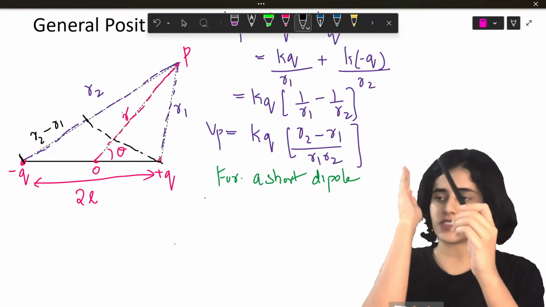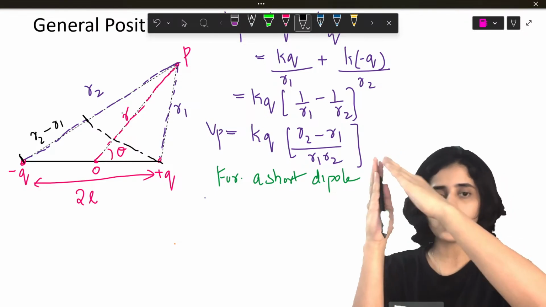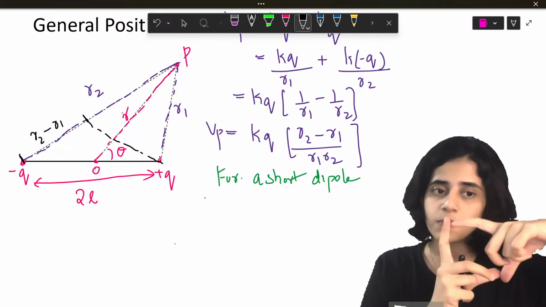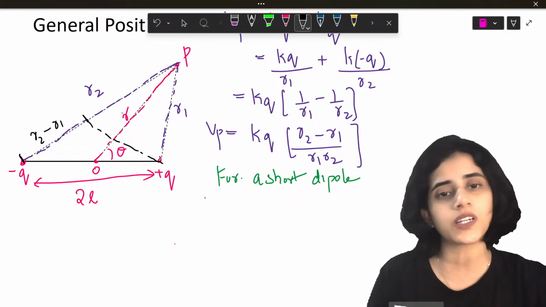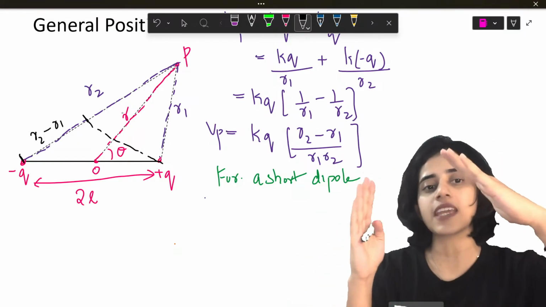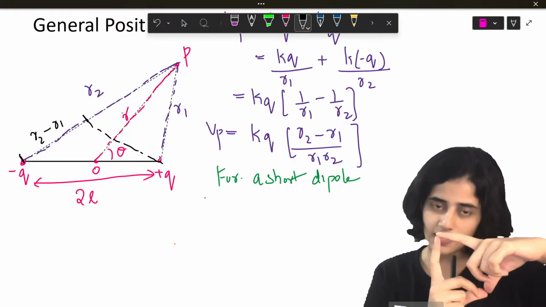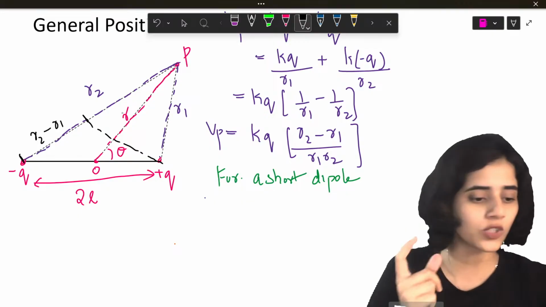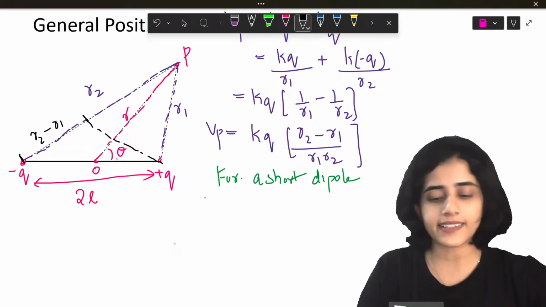See, if this is R1 and this is R2, R2 is longer by a small portion. So that longer portion will be R2 minus R1. For the rest of the portion, both R1 and R2 have the same length, but after some portion, R2 is longer. So R2 minus R1 is that length.